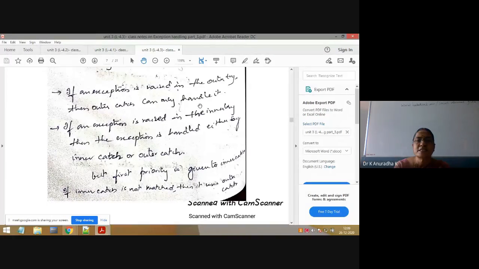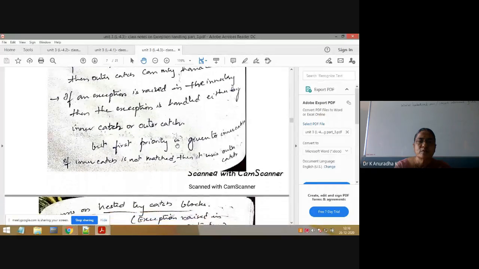Okay, so if an exception is raised in the outer try, there is only one way to handle that exception, that is through outer catch. But if an exception is raised in the inner try, there are two ways to handle it, that is either using inner catch or using outer catch. First priority will be given to inner catch, because the exception is raised in the inner try, no? That's why priority is given first to inner catch. Suppose the inner catch is not handling that exception, then it will check in the outer catch. Okay, so these 2 points are very important.